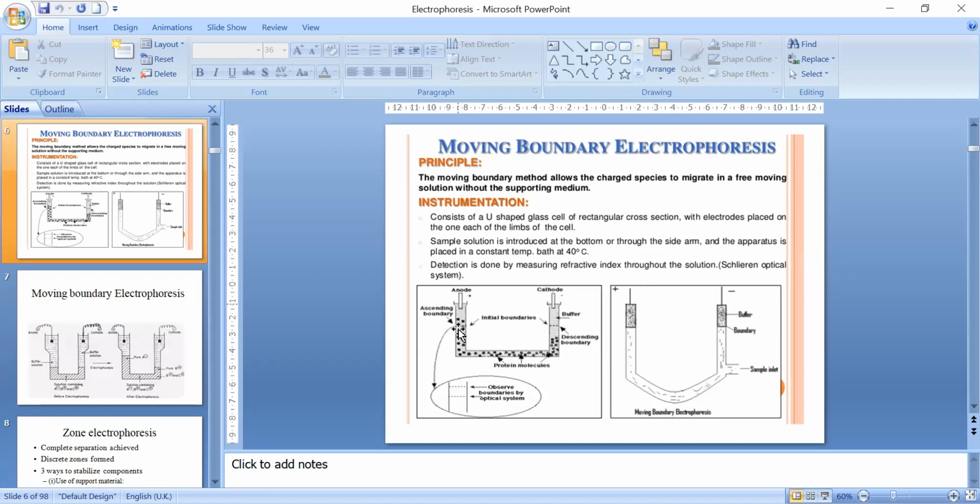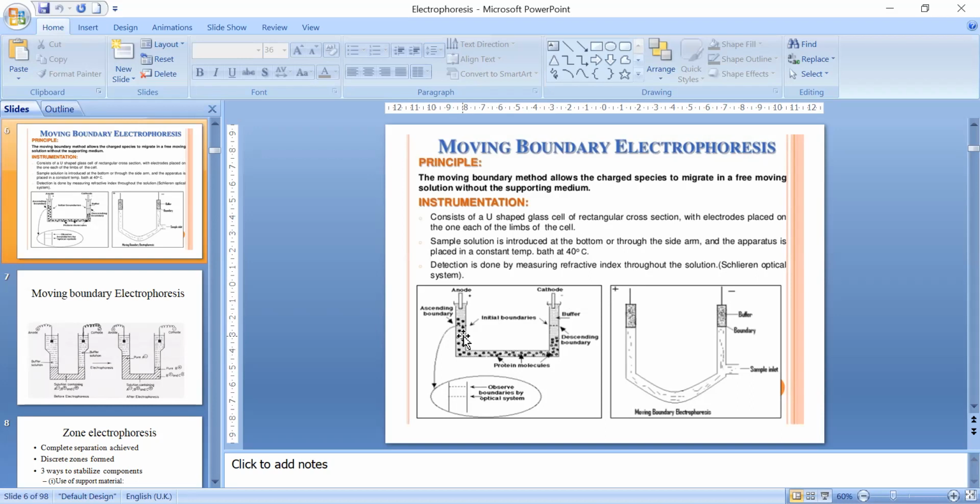The early researchers took a U-tube and filled it with a buffer solution. When they filled it with a buffer solution, it was a conducting material and the circuit was complete. If you do not fill the glass U-tube with the conducting solution, then electricity cannot move because the circuit is incomplete. So to complete the circuit, the U-tube was filled with the electrolyte, like a buffer solution.